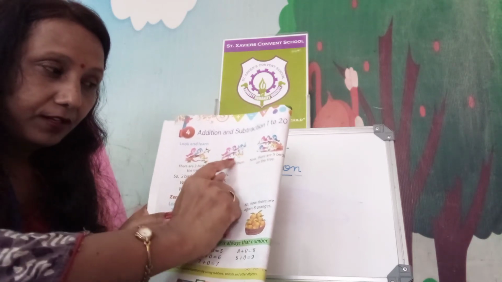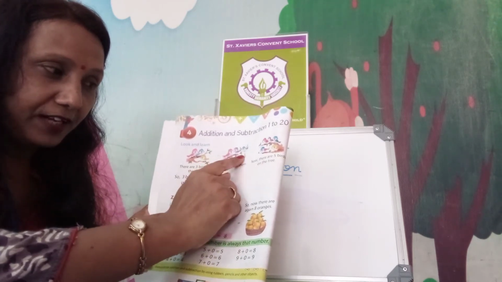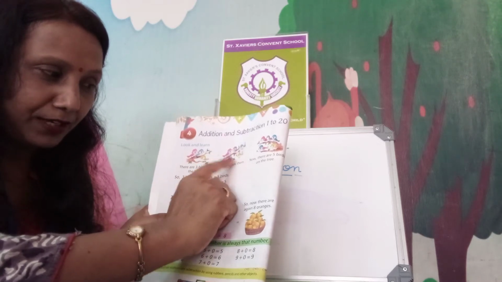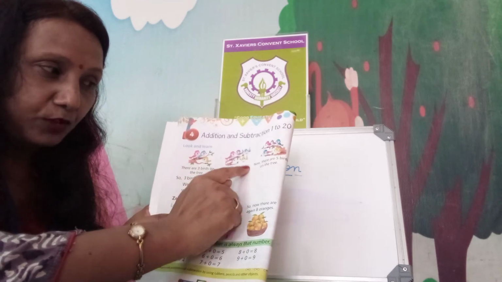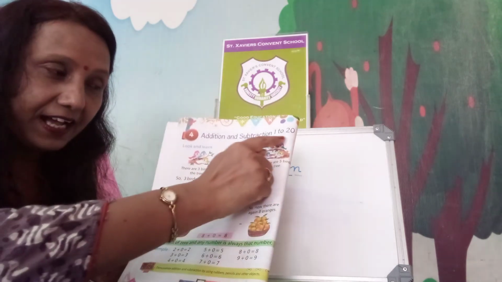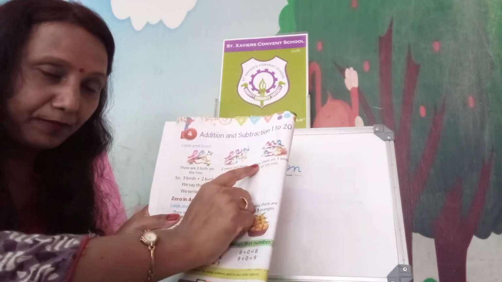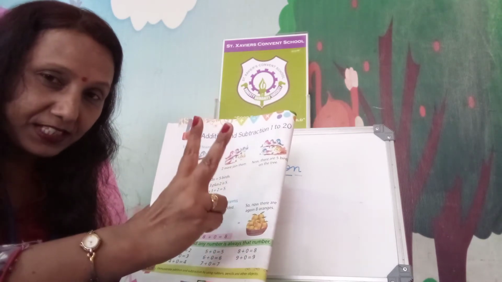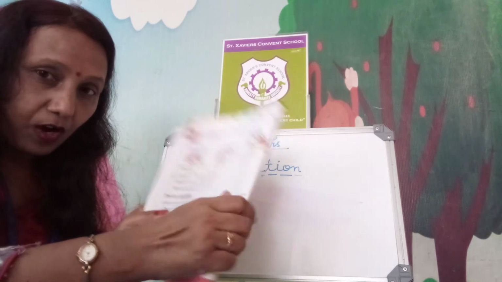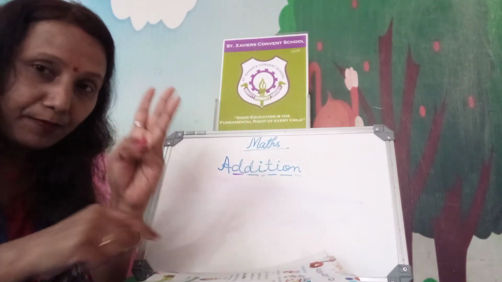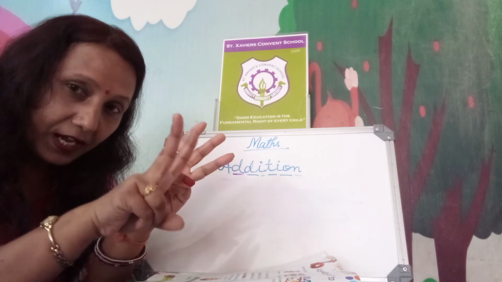So 1, 2, 3, 4, 5. So here you can see 5 birds.